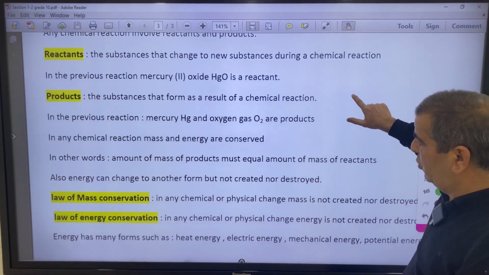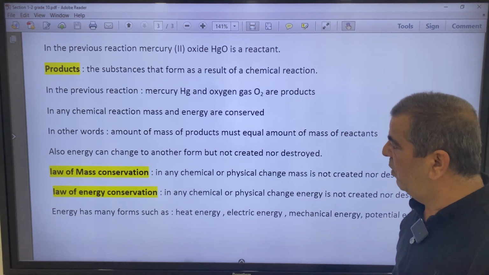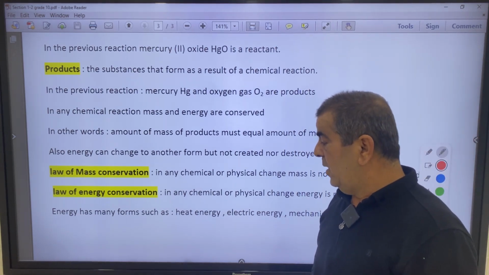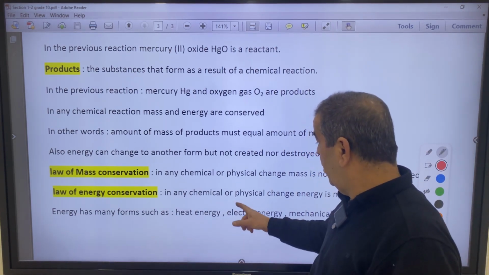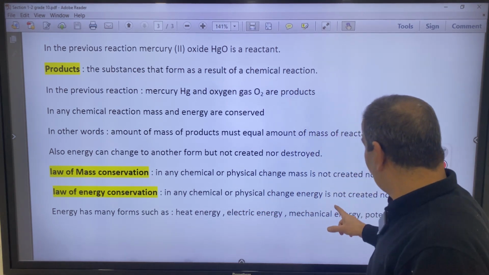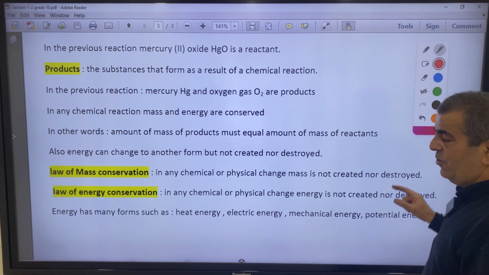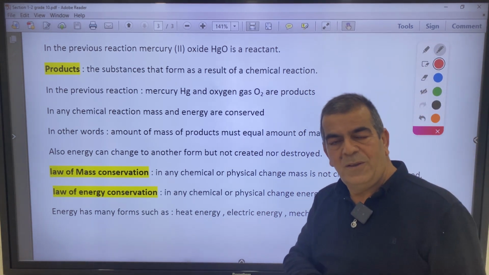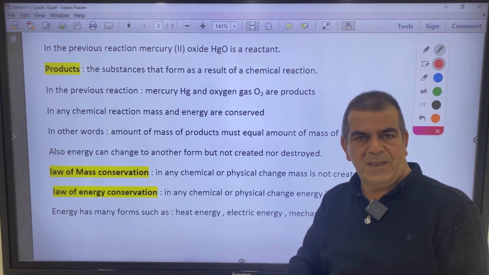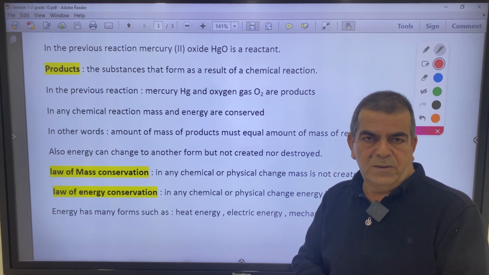Law number 2 is the law of energy conservation. In any chemical or physical change, energy is not created nor destroyed. So what happens? It changes from one form to another form. For example, we eat bread.